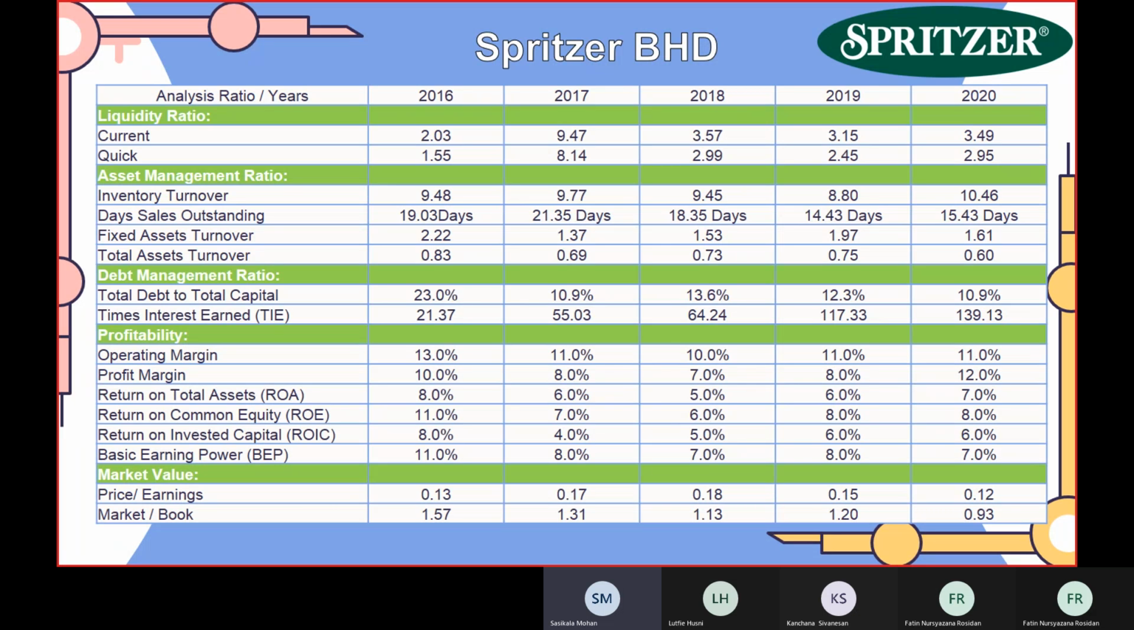Return on total assets, the highest rate is for 2016, 8%. Return on common equity, the highest is for 2016 again with 11%. Return on invested capital, again 2016 with 8%. Basic earning power, again 2016 with 11%. Price earnings ratio, the highest is for 2018 with 0.18. And lastly, market to book ratio, it's 2016 with 1.57.